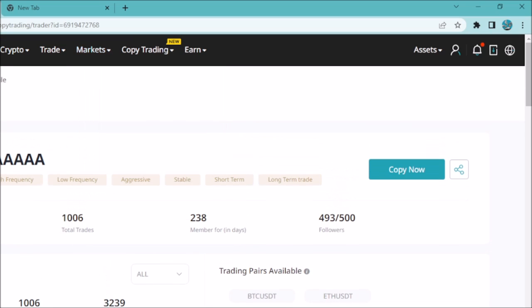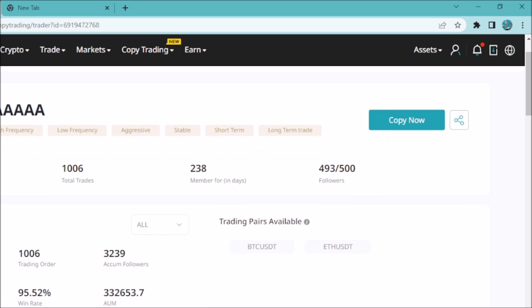Here, this person has futures and spot. It depends, of course, this one is a leaderboard. So you're going to see how this person is moving. You can see total futures assets, they are not visible. When you go to total trades, he has made 1006 trades in the last 1 month. When you come on members, these are the members that he has. When you come to followers, these are the followers that he has, almost 7 people to reach his maximum.